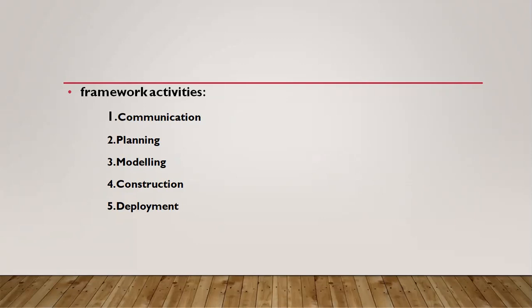And after that, you should take the acceptance of everybody involved in that project. After getting the acceptance, you move to the fourth point, that is construction. So in the modeling stage, we should take the acceptance from everybody involved in that project. Only after acceptance will we move to construction.